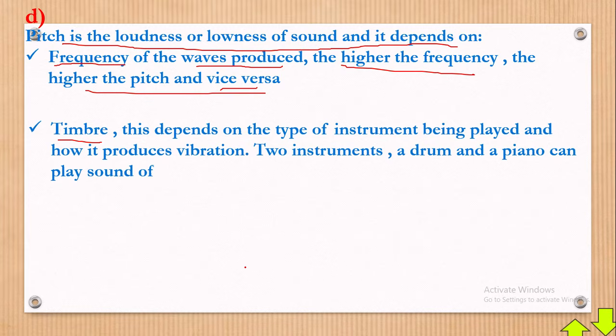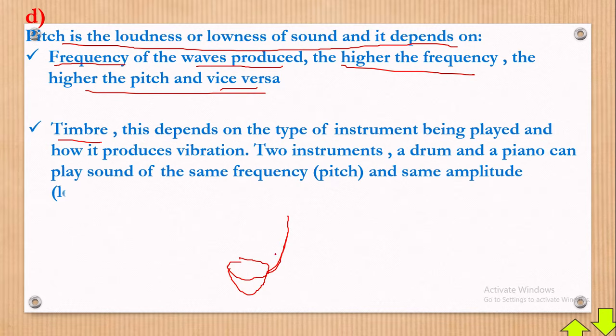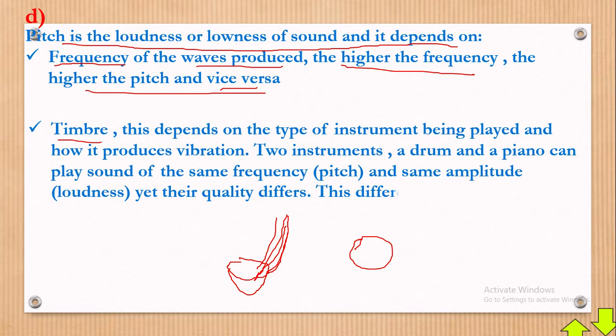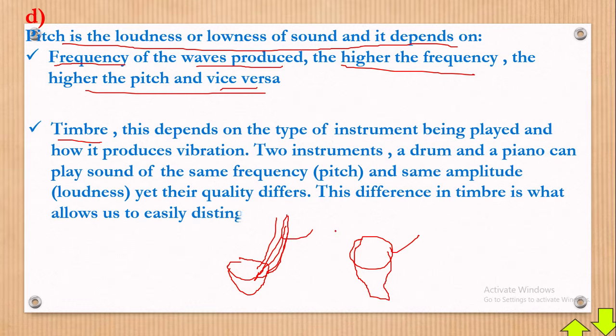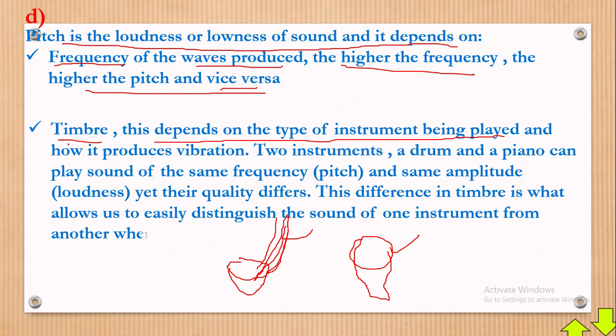Say for example, we have stringed instruments, like a harp, which you have all seen, with the strings there, and then also a drum. The timbre of a drum is different from that of a harp. This is a stringed instrument, and this one here is made out of skin. So timbre depends on the type of instrument being played and how it produces vibration. Vibration on a stringed instrument is different from that of a drum.